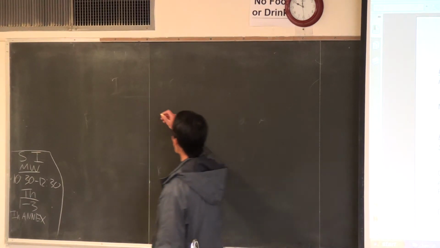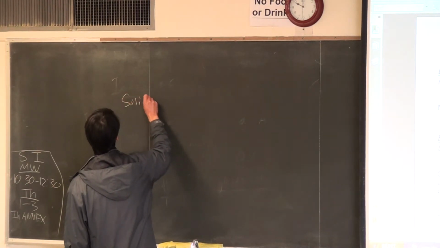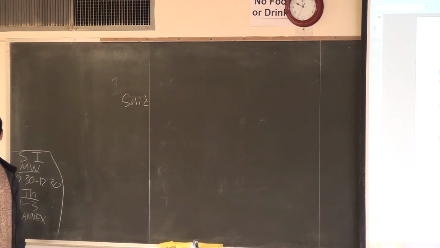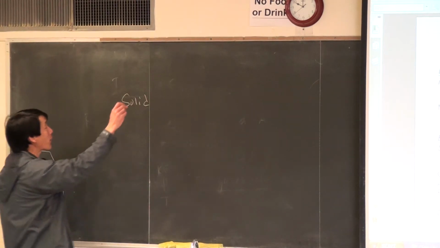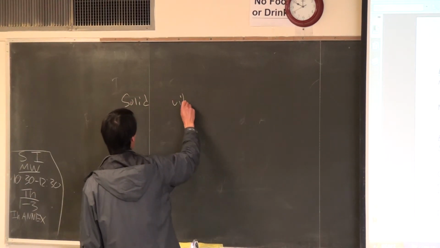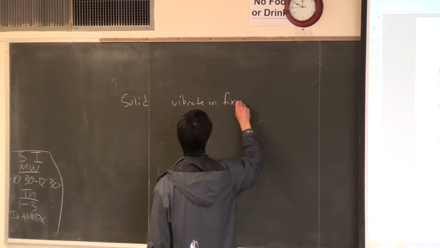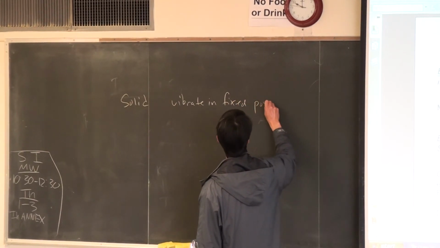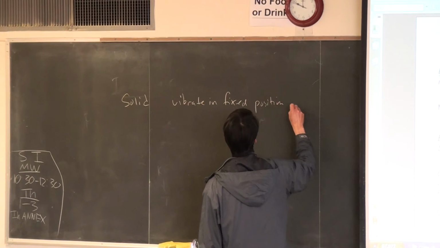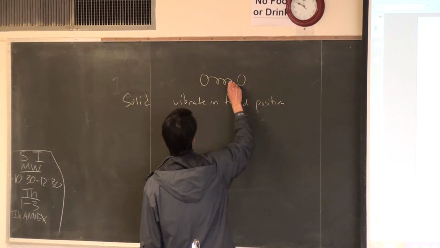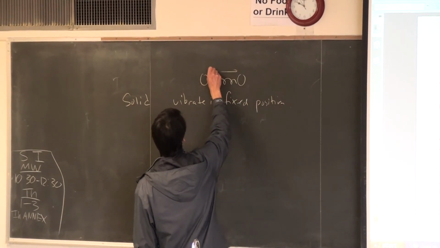So in a solid, how can we describe the motion of atoms and molecules? Yeah, they vibrate in a fixed position. If you imagine two balls connected together by a spring, they're vibrating back and forth.